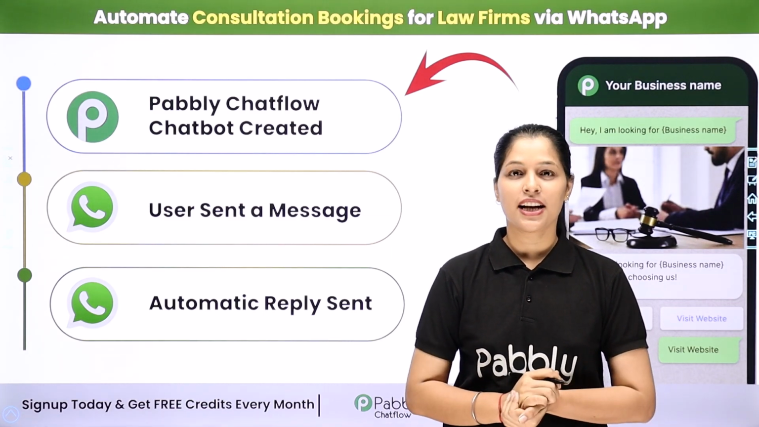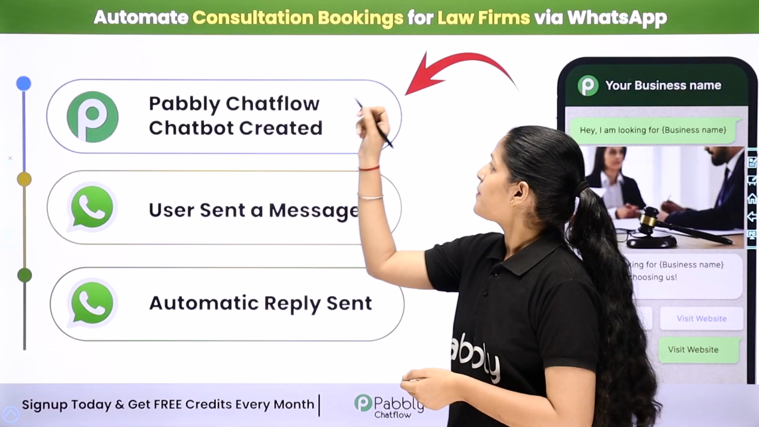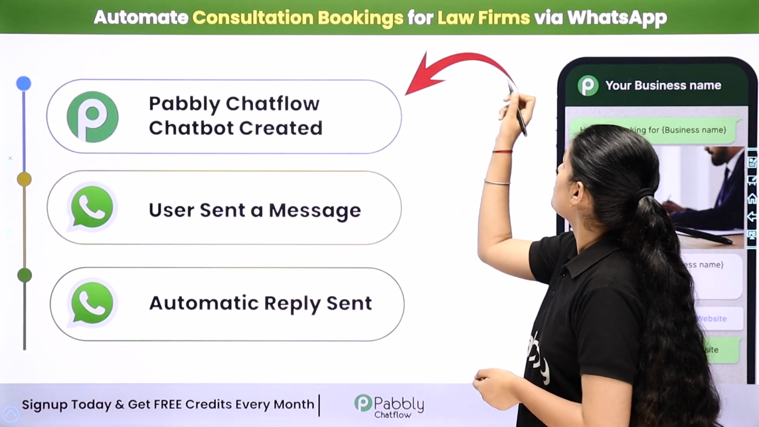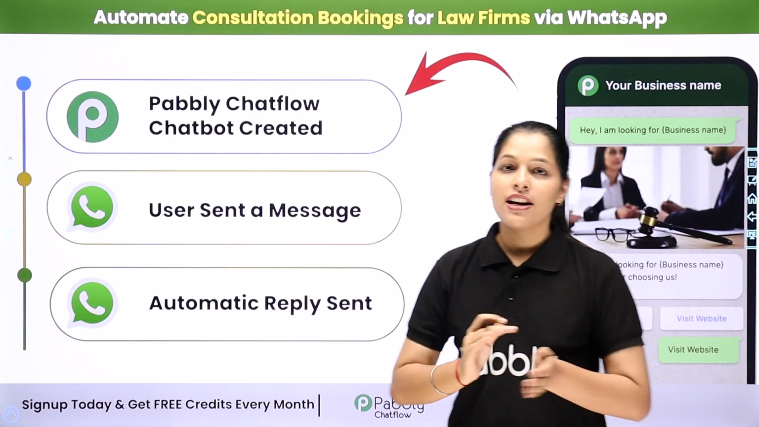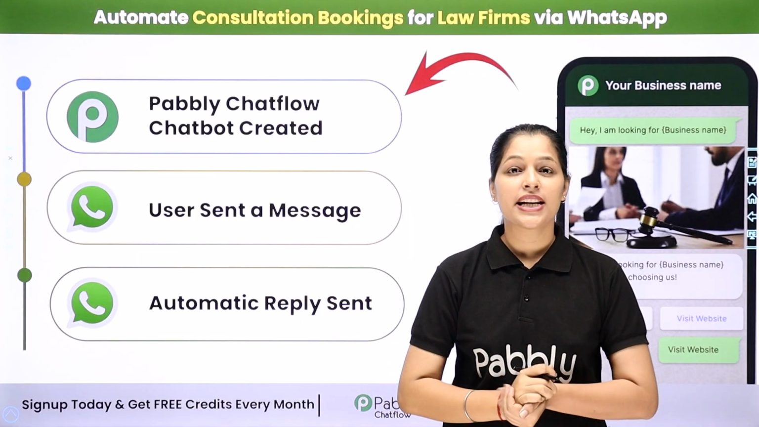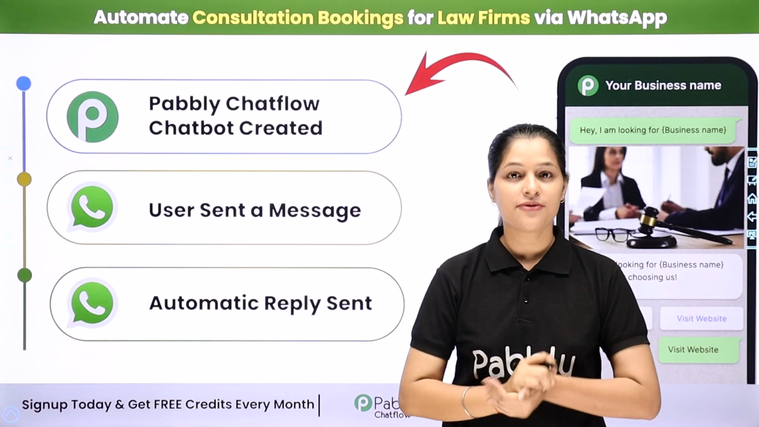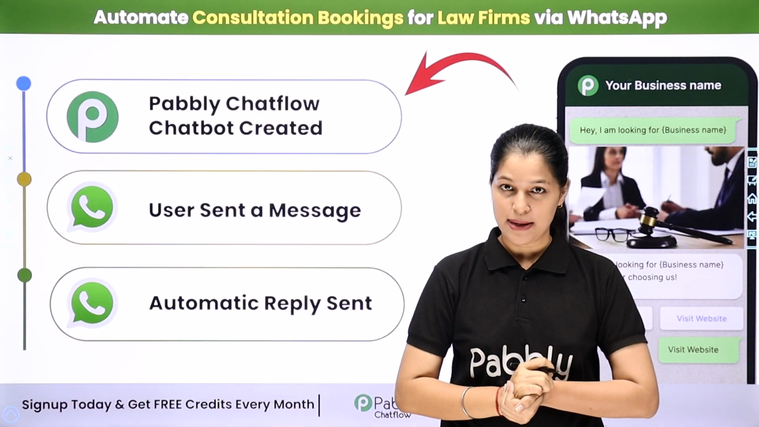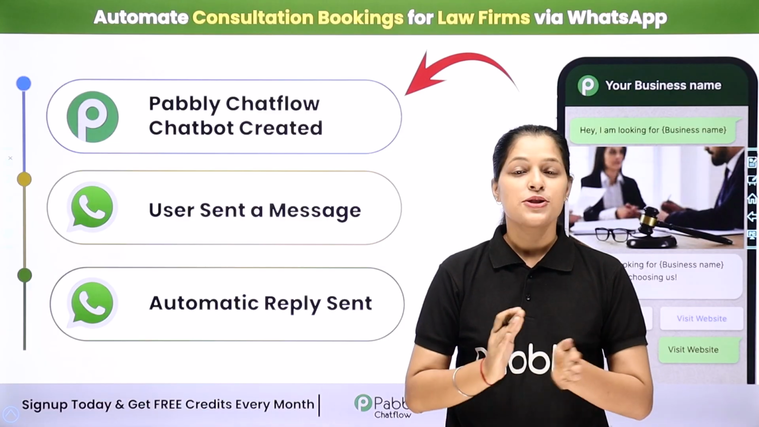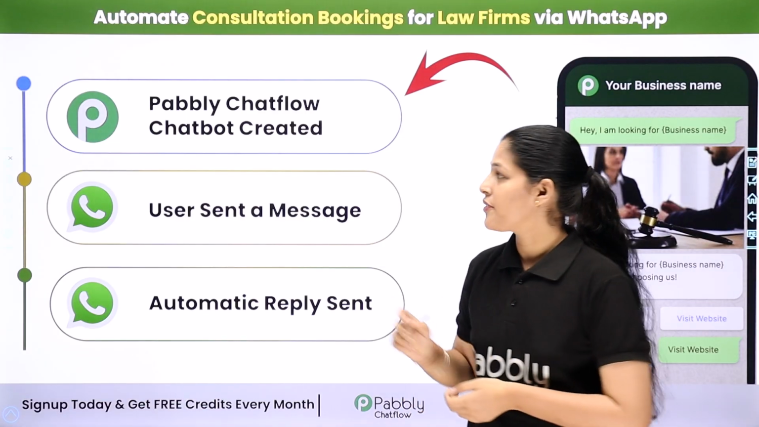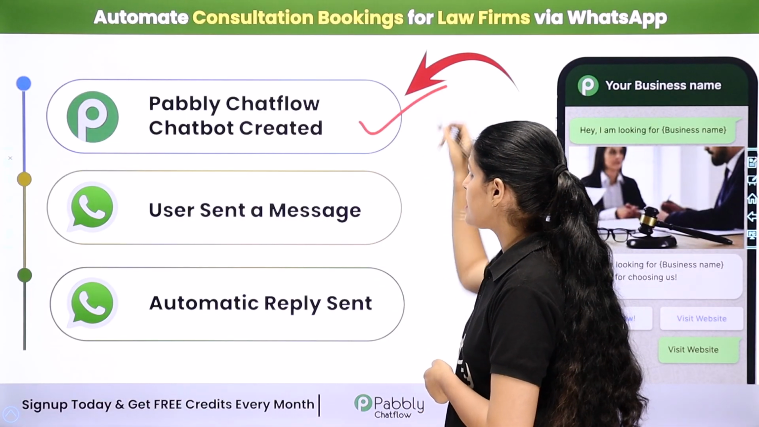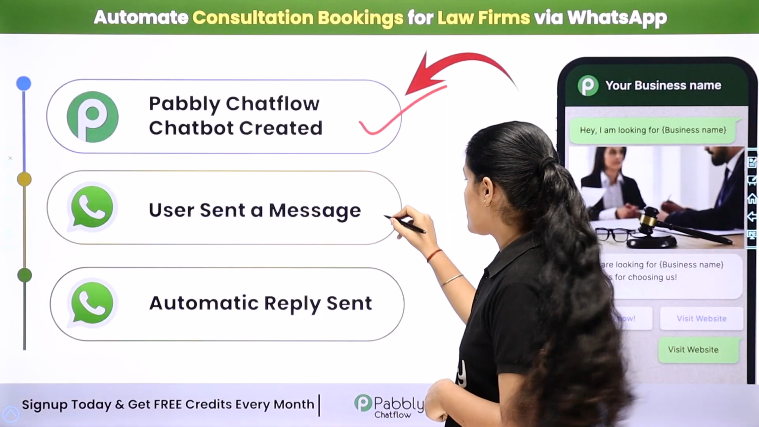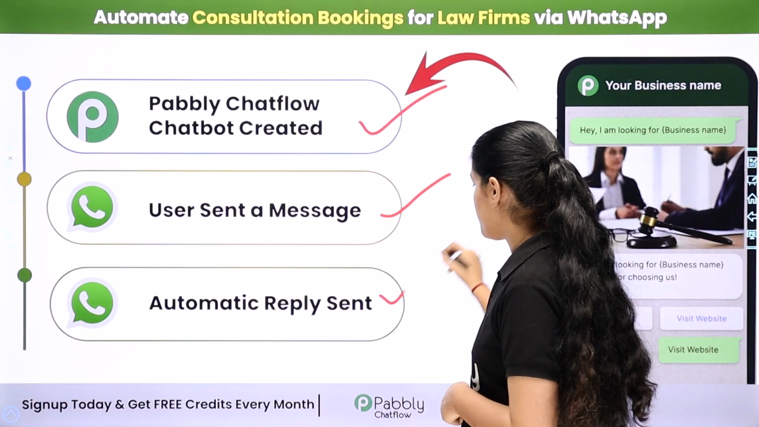So in this video, we are going to learn how to automate consultation bookings for law firms via WhatsApp. So I run a law firm agency and want to automate legal consultation and inquiries via WhatsApp. And I am going to do this by creating a WhatsApp chatbot using Pabbly Chatflow. So in this video, firstly, we are going to create a WhatsApp chatbot using Pabbly Chatflow. Now, if a user sends a message, an automatic reply will be sent to them.